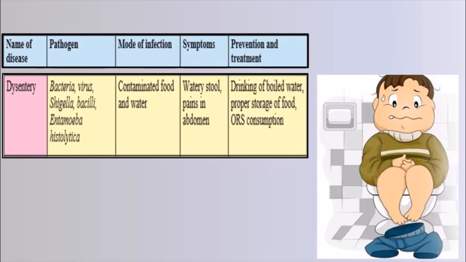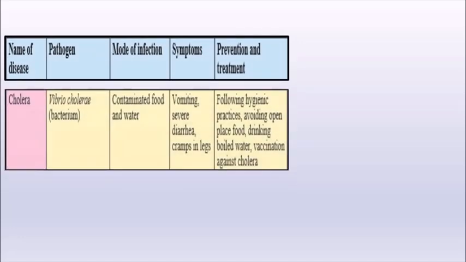How can we prevent this disease? It is very simple: drink boiled water, store the food properly, and in extreme cases, ORS is given. That is oral rehydration salts, which help to balance the salt level in our body, which is lost due to dysentery. Next disease is cholera.